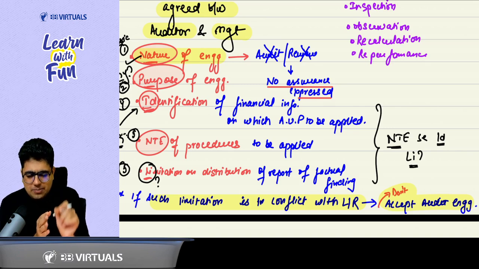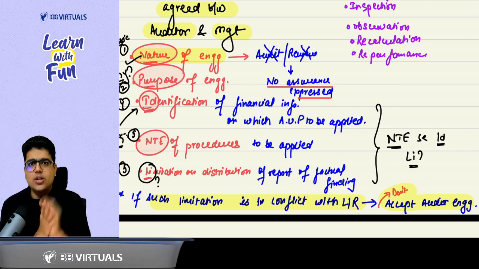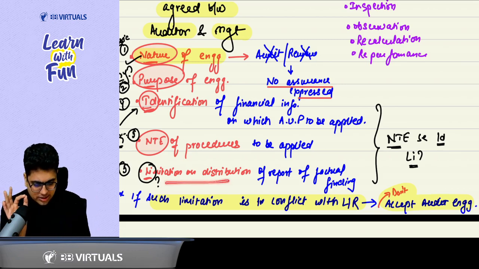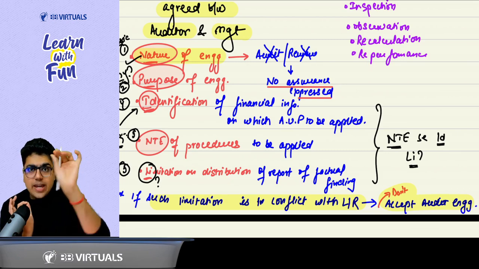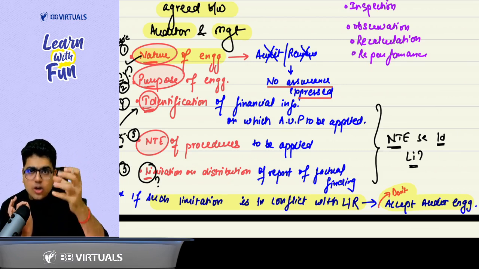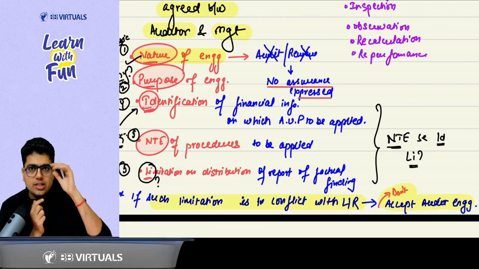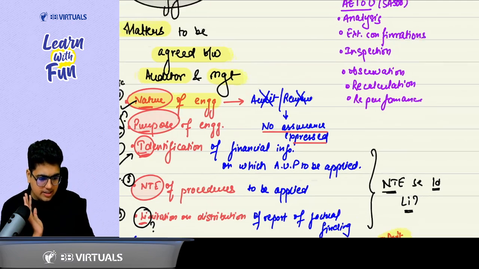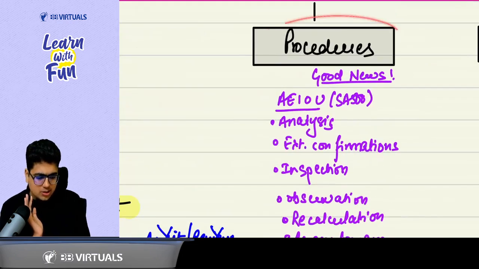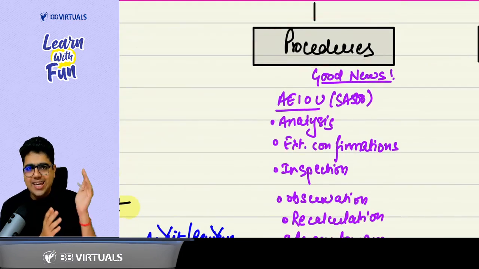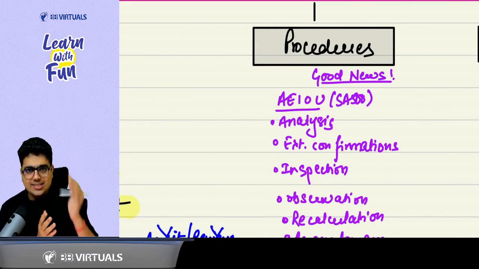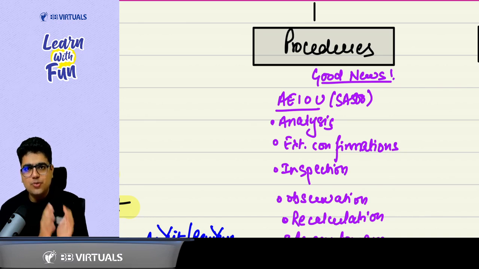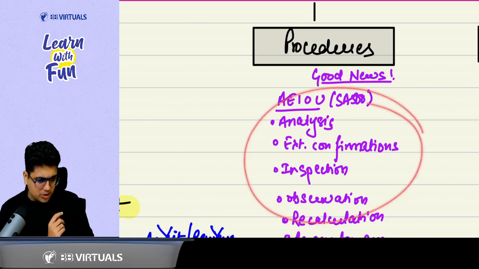These reports are only meant for those people who have agreed the procedures, not for anyone else, not for the general public. Also, if this limitation is in contravention of law or regulation, then you don't accept the engagement. Then we discussed the procedures. The good news is we already know them: A, E, I, O, U. Analysis, external confirmations, I for inquiry, I for inspection, O for observation, U for recalculation and reperformance.